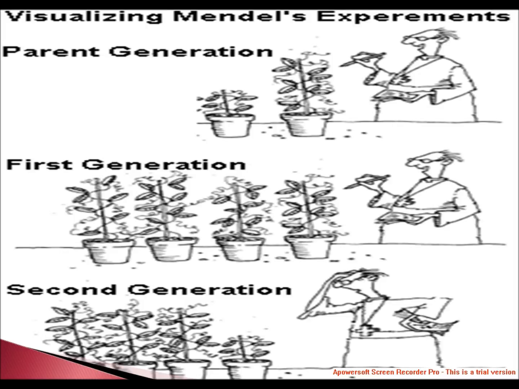Bisexual flowers, predominant self-fertilization, easy hybridization, easy to cultivate, and relatively short life cycle. Mendel selected seven visible characters, each with two contrasting traits. He also kept records of his experiments, giving all the details of number and type of individuals which are necessary in genetic studies.